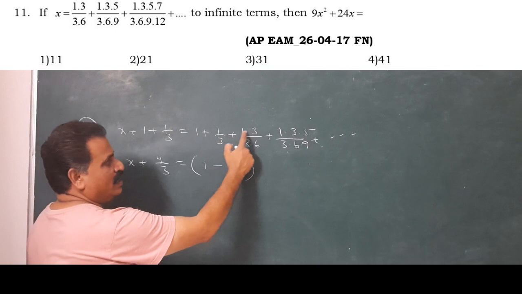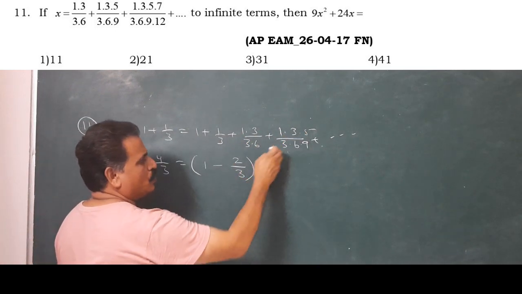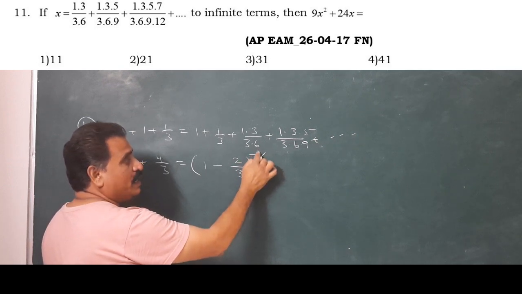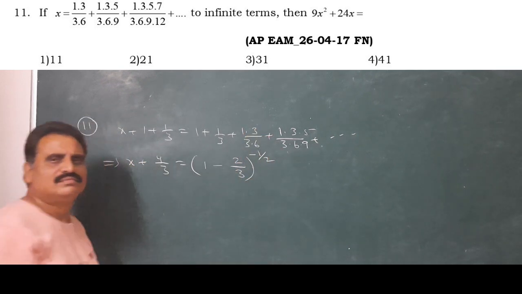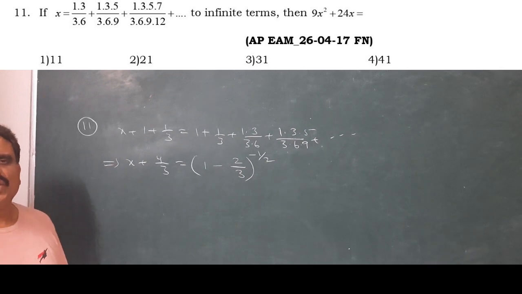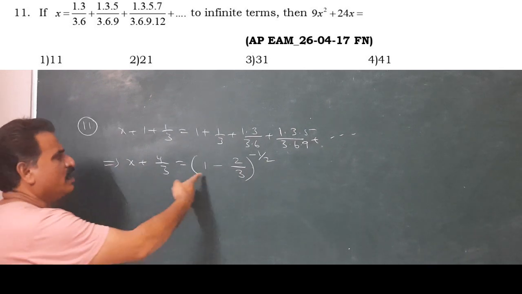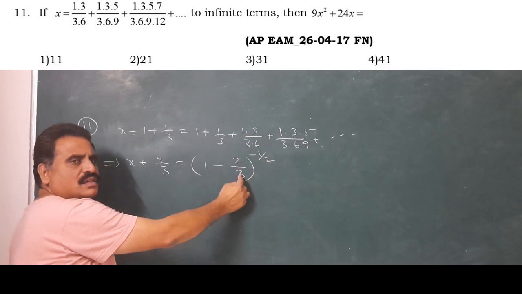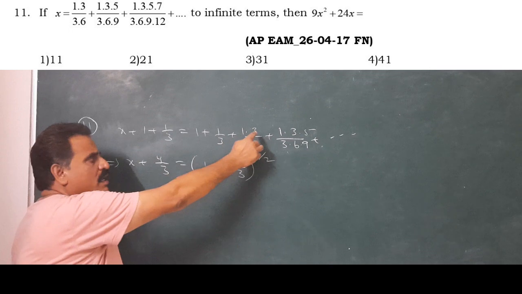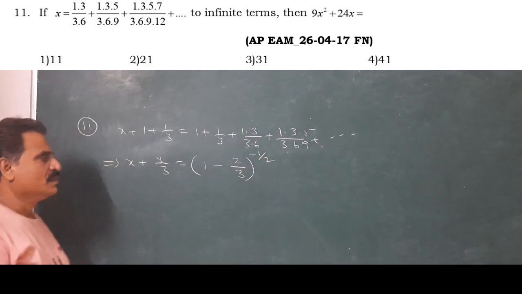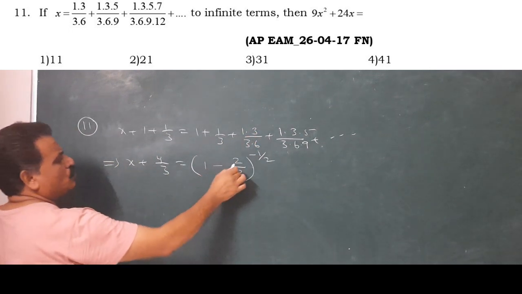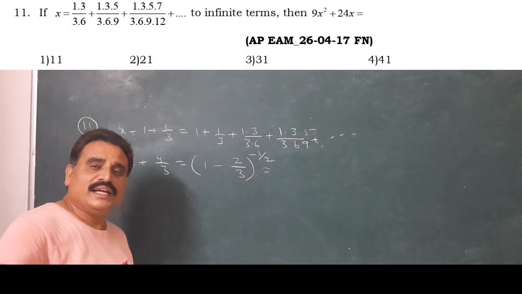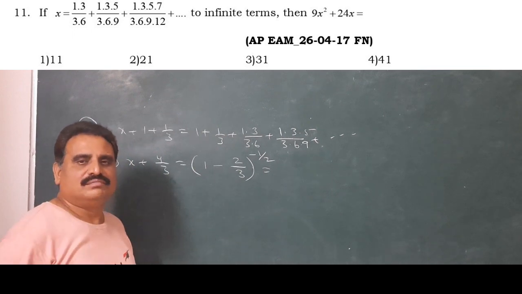Look here, p, p plus q, p plus 2q, the common difference is 2. The sum of such infinite series we can easily write as 1 minus common difference of numerator by common difference of denominator, whole power minus p by q minus 1 by common difference. That is 1 minus 2 by 3, which is 1 by 3. 1 by 3 whole power minus 1 by 2, that is root 3.